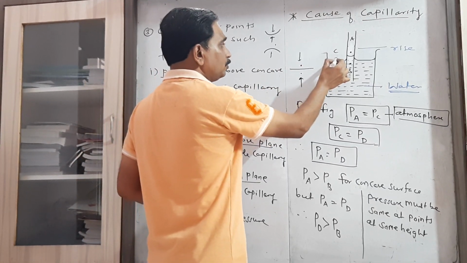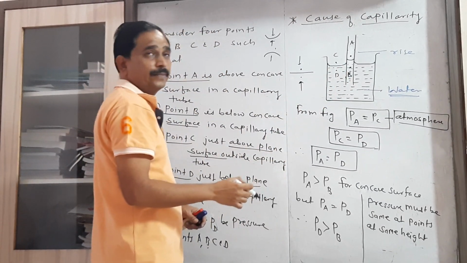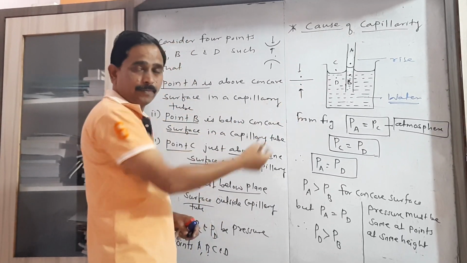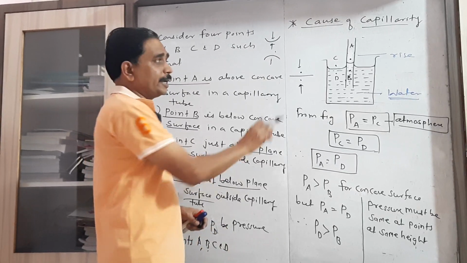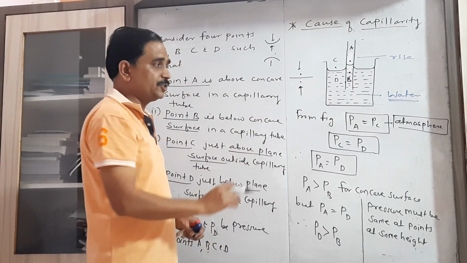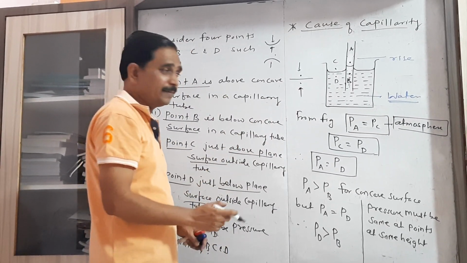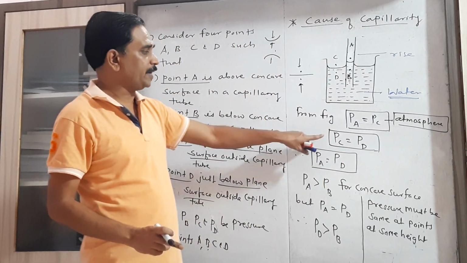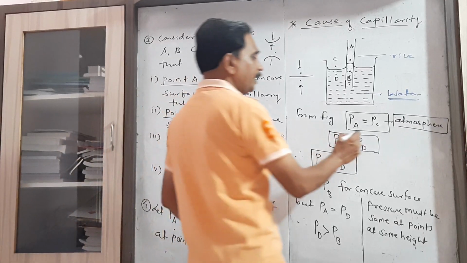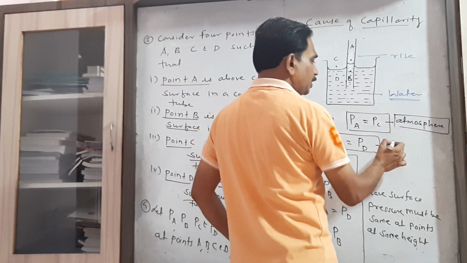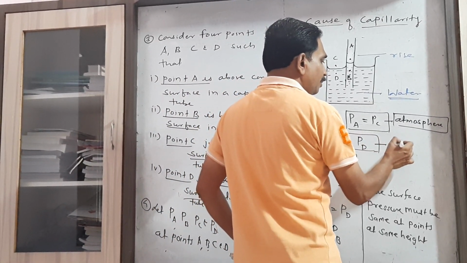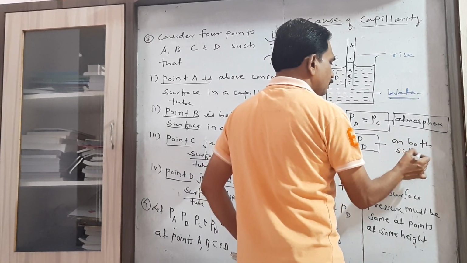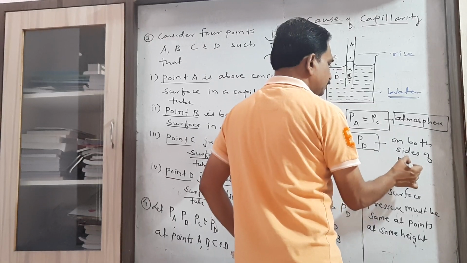Now consider these 2 points C and D, as these are the 2 points, one above the plane surface, other below the plane surface. So in case of plane surface, the pressure is the same on both the sides. That's why I write here PC equal to PD. It means pressure at C equals pressure at D. Why? Because the pressure is the same on both sides of the plane surface.